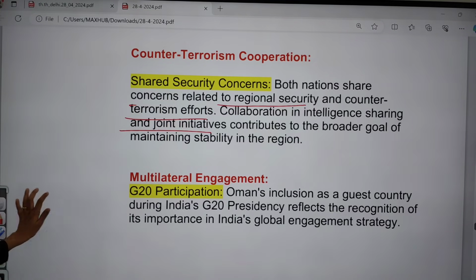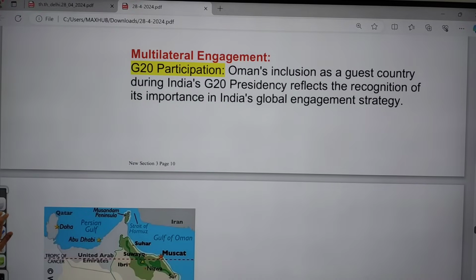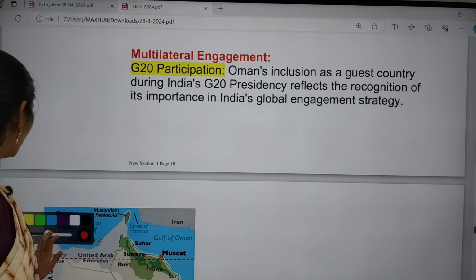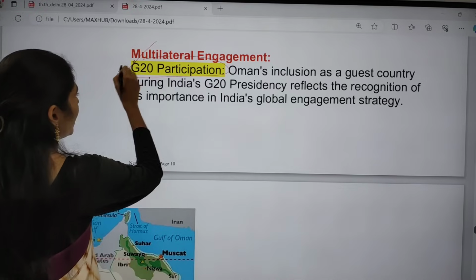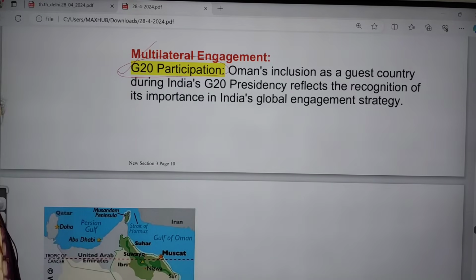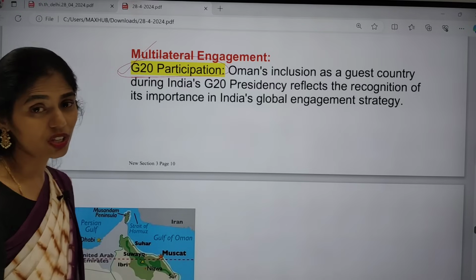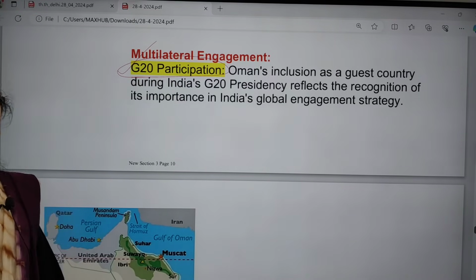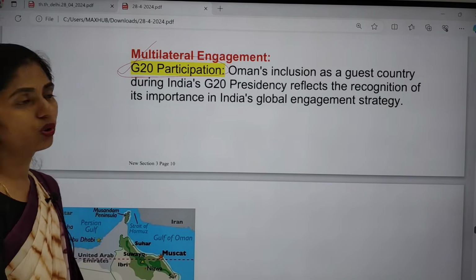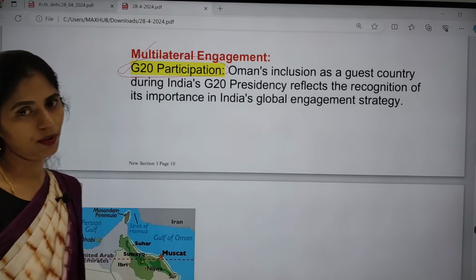The next one is multilateral engagement. On G20 participation, Oman was included as a guest country during India's G20 presidency, which reflects recognition of its importance in India's global engagement strategy. So all these are very important.